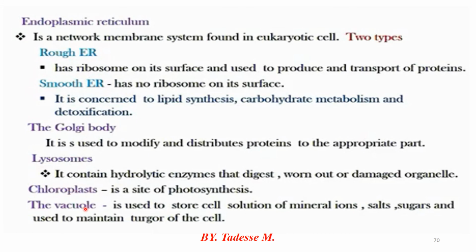The other types of organelles are those found only in plant cells, called chloroplast, vacuole and cell wall. The chloroplast and the cell wall are found only in plant cells, but vacuole is found in both plant and animal cells. However, the vacuole in a plant cell is larger than that of an animal cell. Therefore, vacuole is present in both plant and animal cells, but in plants the vacuole is larger than in animals.